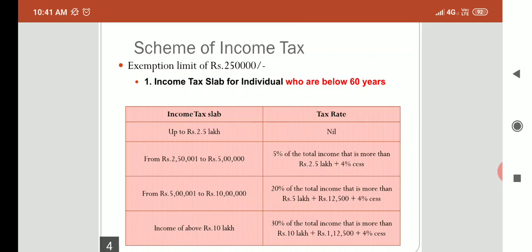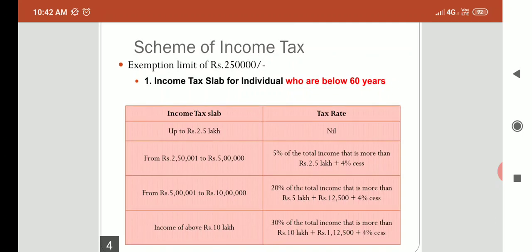So for the previous year 2019-20 and the subsequent assessment year 2020-21, we are going to discuss the scheme of income tax, because we are going to talk about the tax provisions which are applicable for the previous year 2019-20. So what is the exemption limit here?